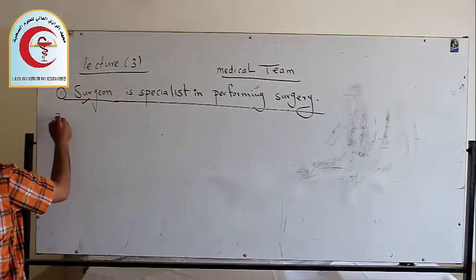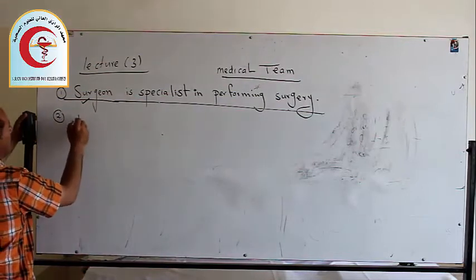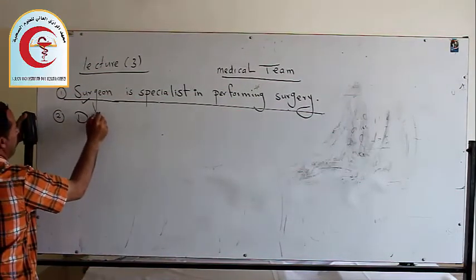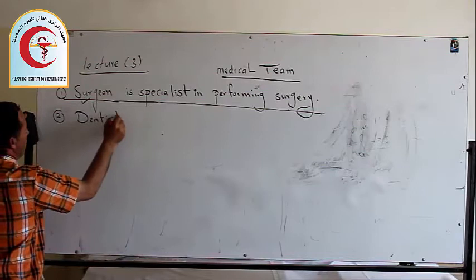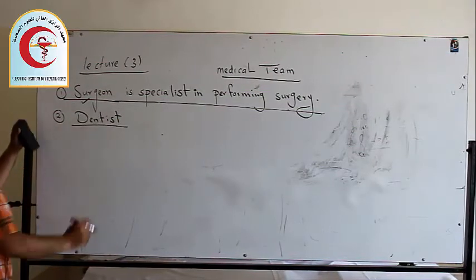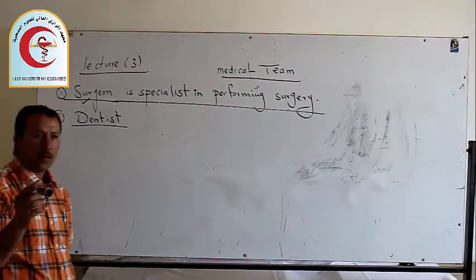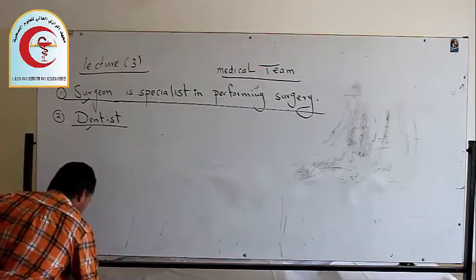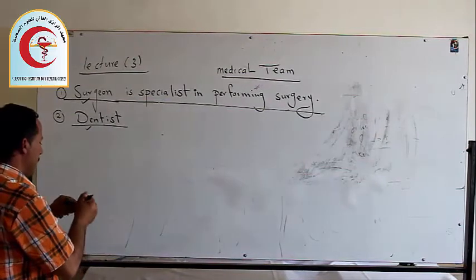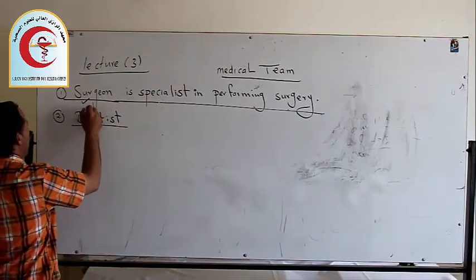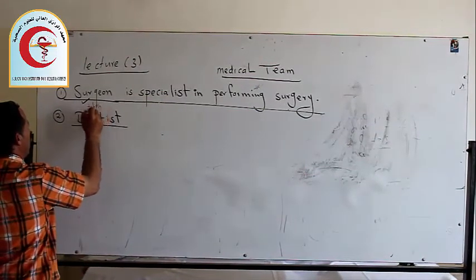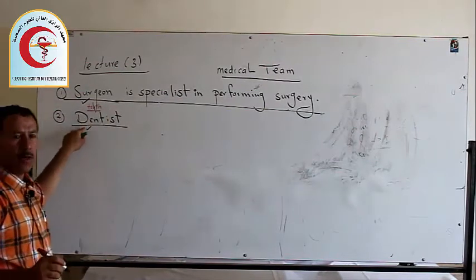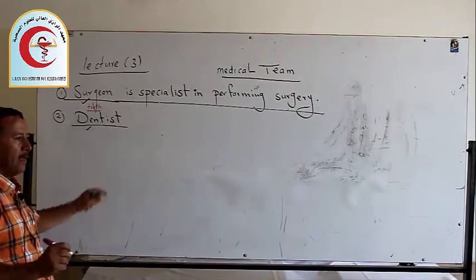Number 2 we are talking about the dentist. As we say, dent is a Latin word, a medical word. What's the meaning of dent? The word dent means tooth. This is an English word, and this is a Latin word, dentist.